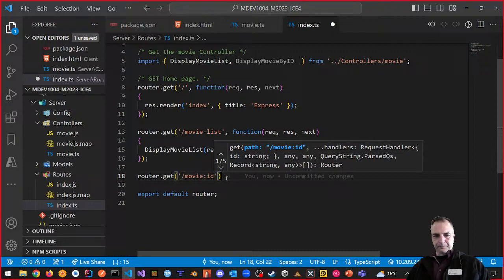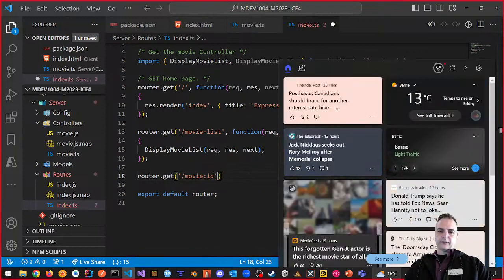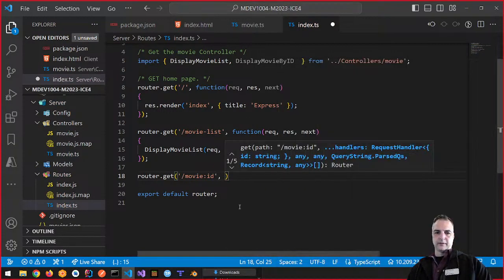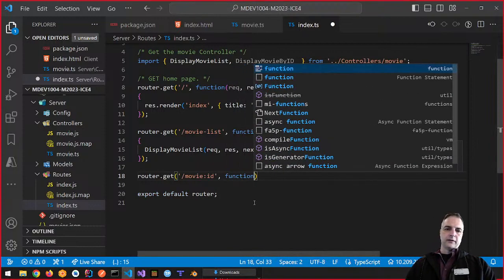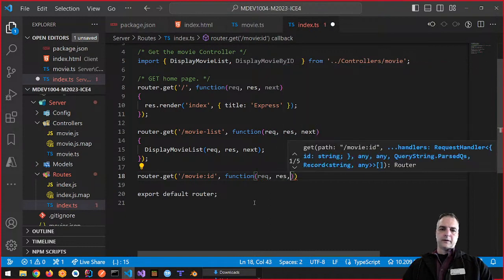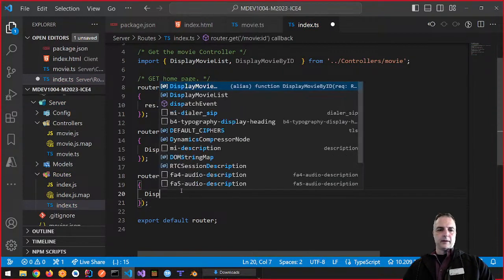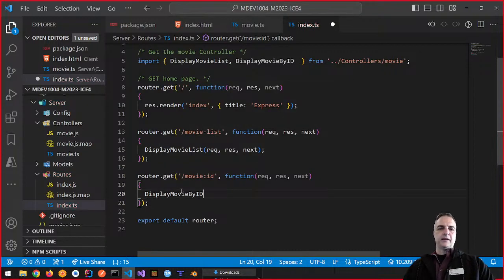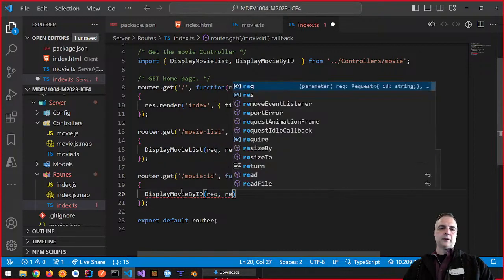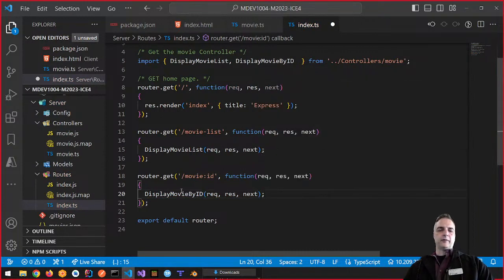And then we want to pass a function where request, response, and next. And what we're going to do is call up our display movie by ID, and we're going to pass in request, response, and next. That's what you want to do, right? And we want to pass this forward. So that's kind of how it works.